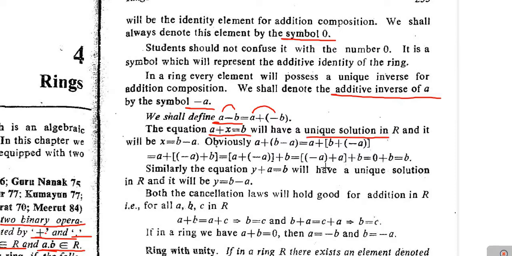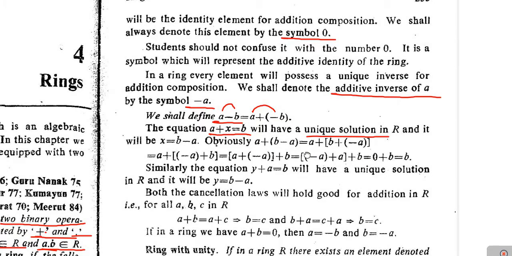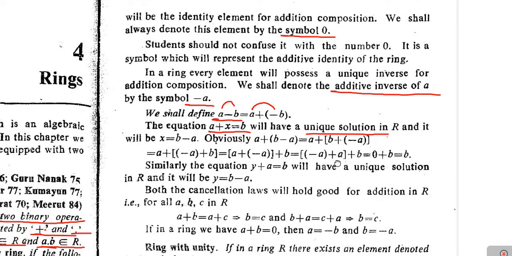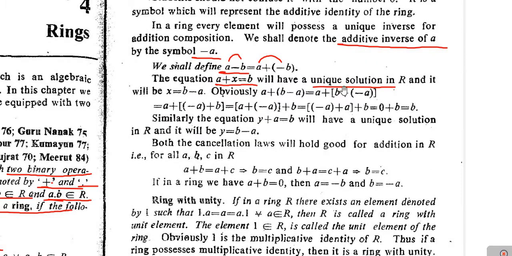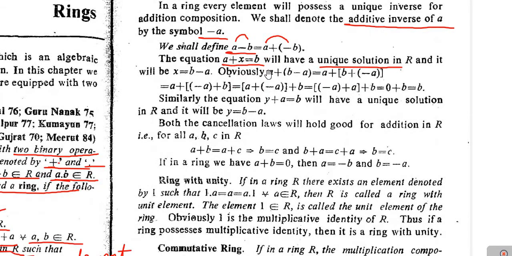Next one, now the equation a + x = b has a unique solution in R. Why is it so? Because we have studied that property in the case of groups also. As a ring is a group under addition, the equation a + x = b will have a unique solution in R, and that solution is x = b - a. Similarly, there will be a unique solution of the equation y + a = b in rings, and that solution will be y = b - a.